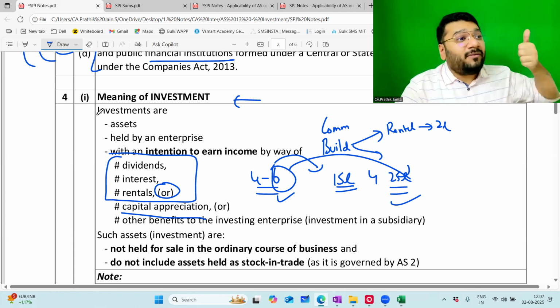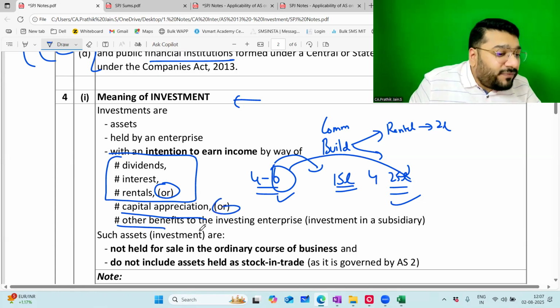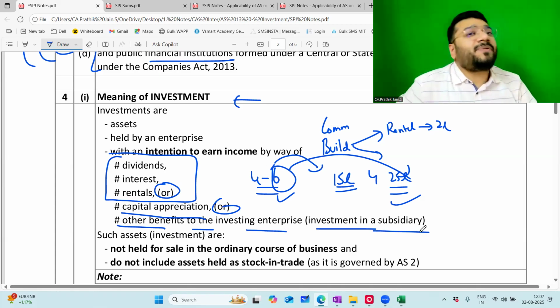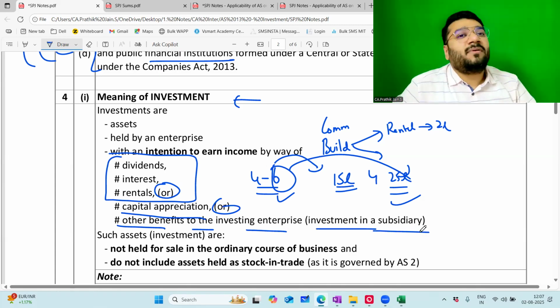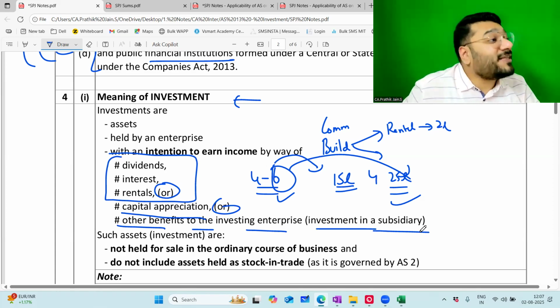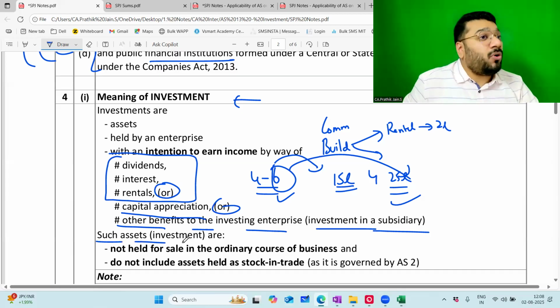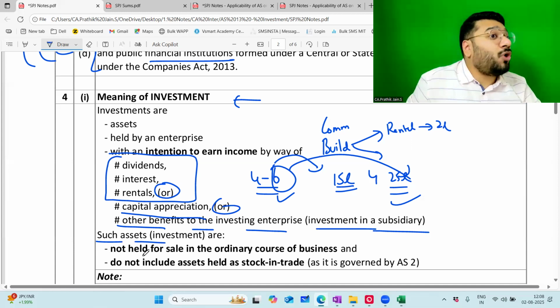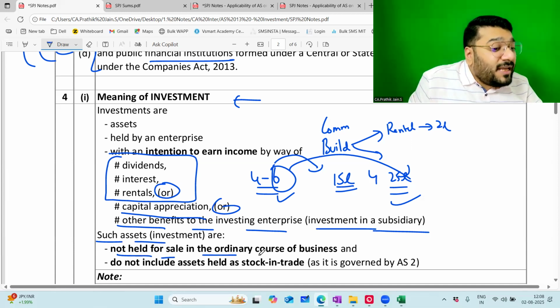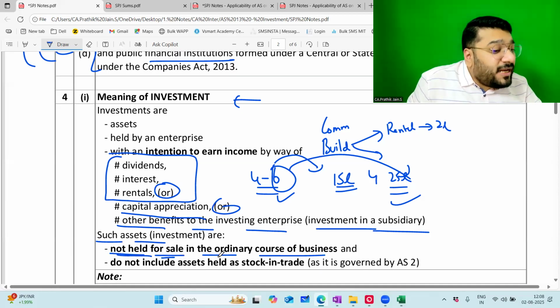So investments are assets held by an enterprise with the intention to earn income. Income can be in the form of dividend, interest, rental, or capital appreciation, or other benefits to the investing enterprise. That means, for example, investing in a subsidiary. KVA investing in FFLA, from there I get dividend, plus other benefits. So these are all constituted as investments. And such assets should not be those held for sale in the ordinary course of business.